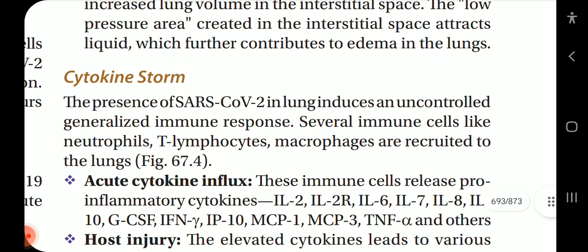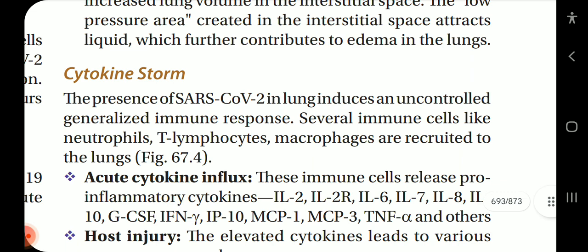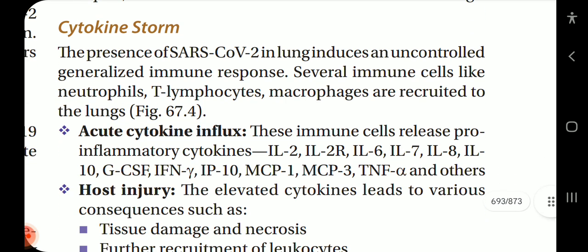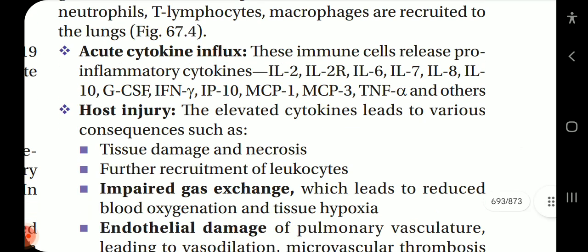Next up is the cytokine storm. The presence of SARS-CoV-2 in lungs induces an uncontrolled generalized immune response. Several immune cells like neutrophils, T lymphocytes, macrophages are recruited to the lung. Acute cytokine influx: these immune cells release pro-inflammatory cytokines like interleukin 2, 2R, 6, 7, 8, 10, GCSF, interferon gamma, IP10, MCP1, MCP3, TNF alpha, and others.